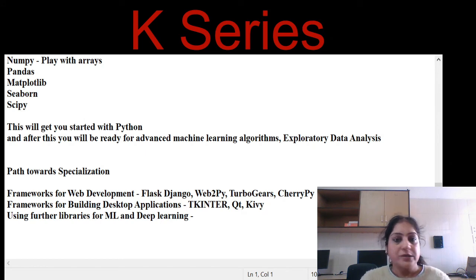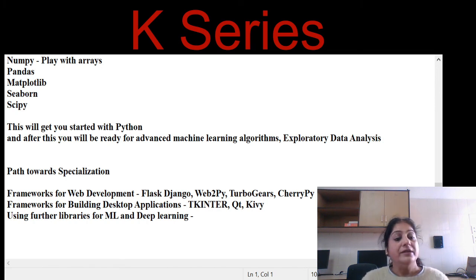Frameworks for web development: you have Flask, Django, Web2Py, TurboGears, and CherryPy. Then the frameworks for building desktop applications, if you want to build your own desktop application, then Tkinter, Qt, Kiwi.